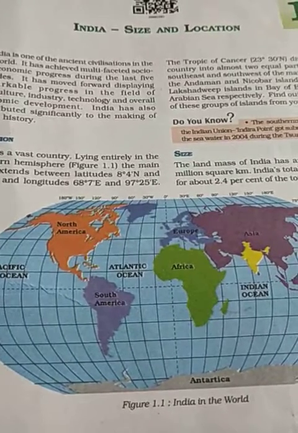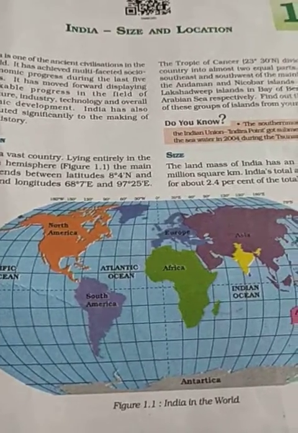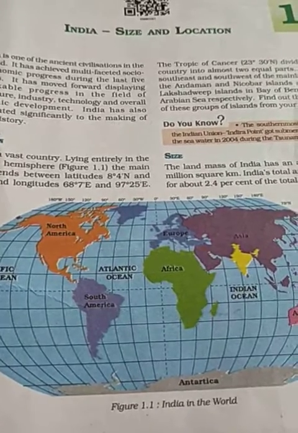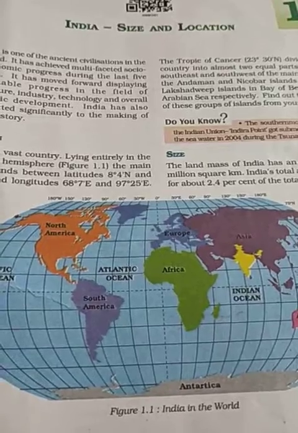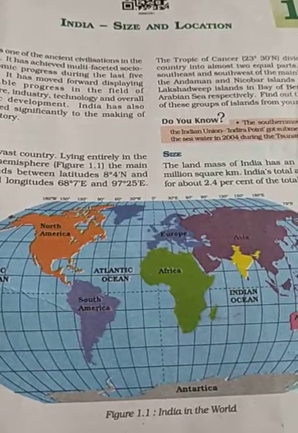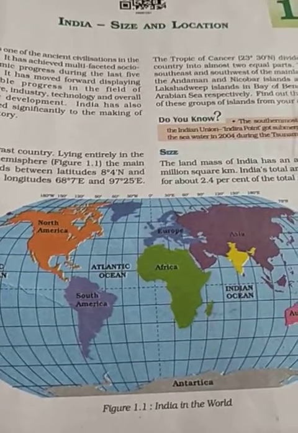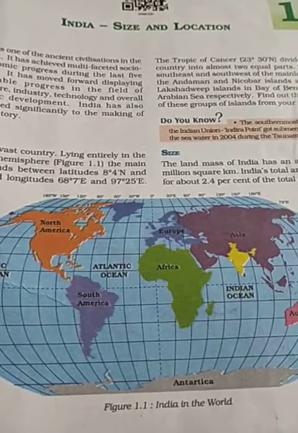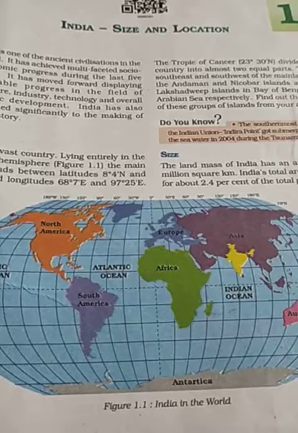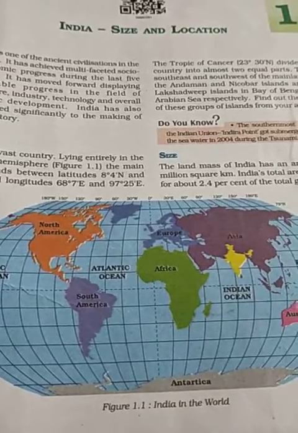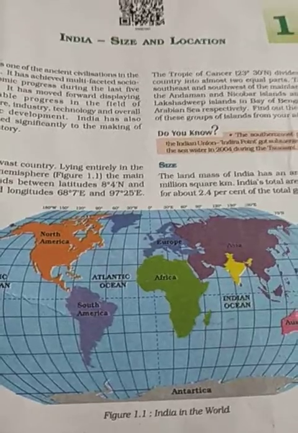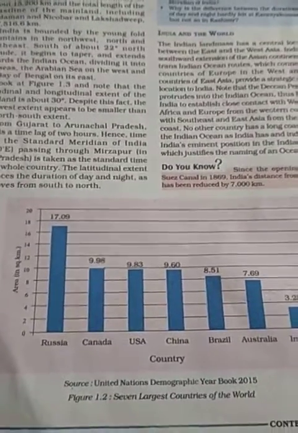Now Andaman and Nicobar Island, that is in Bay of Bengal, you know it. It is in our southeast and Lakshadweep Island is at our southwest, that is Arabian Sea. And one of our southernmost points of India is Indira Point. In 2004 during the tsunami this point got submerged under seawater. So I hope till here everybody is clear.